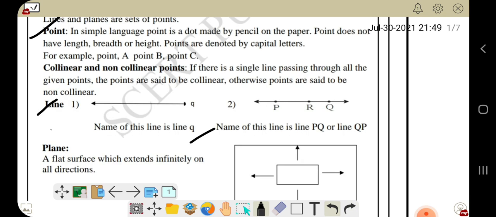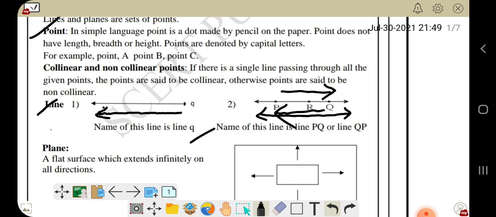The next concept is about line. See here, we can say the name of this line is line Q. Why? Because it is directed only in one direction, from right to left. In this line the direction is on both sides. At this moment we can say either line PQ, because P to Q is also a direction, or line QP, because QP is also a direction here.